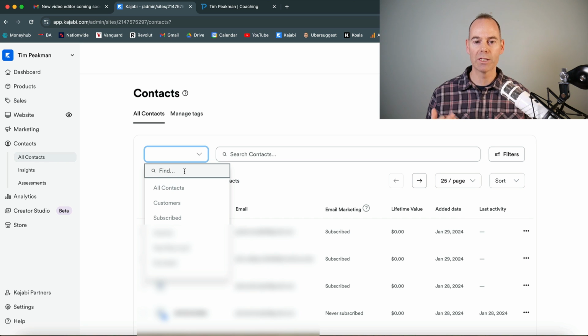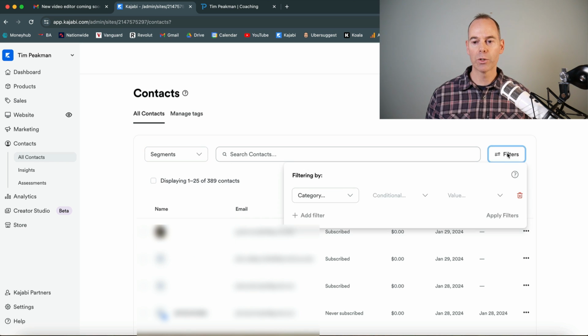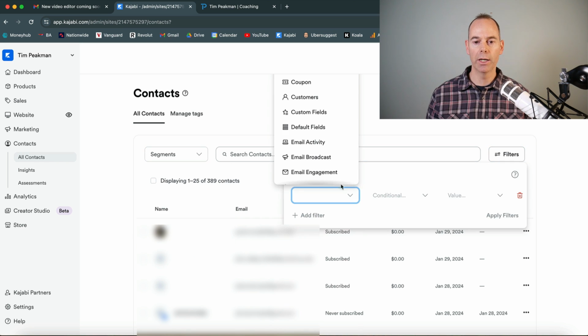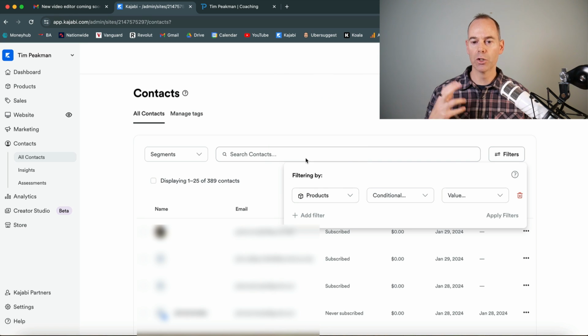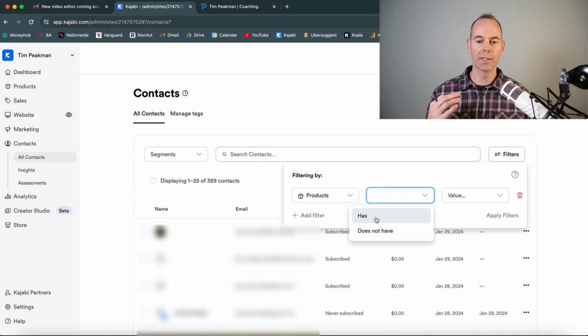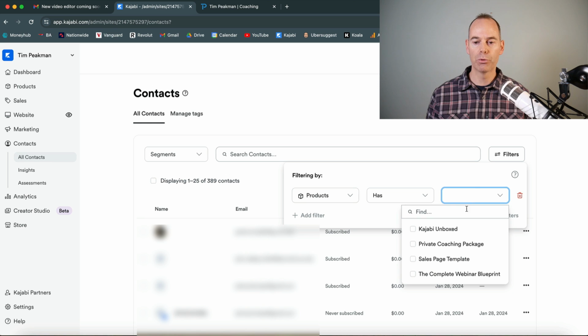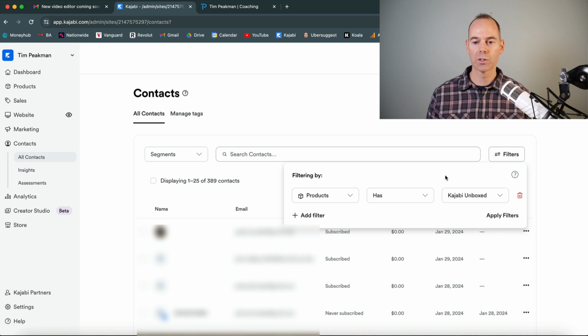You can search your list for people who have opted in, but it's got a great filter here. So you can search by category. Let's say people who have a certain product that I've sold. The condition is has or does not have. So let's go has. And then the actual product, let's click on Kajabi Unboxed. And then you can apply those filters. And then the search results page will show you all those people who have that product.